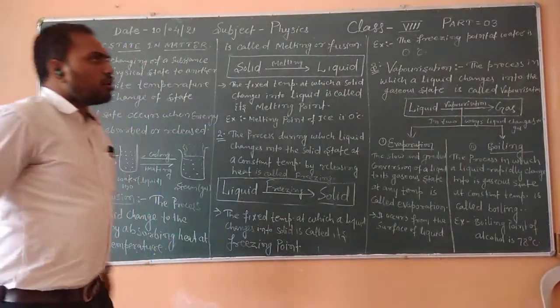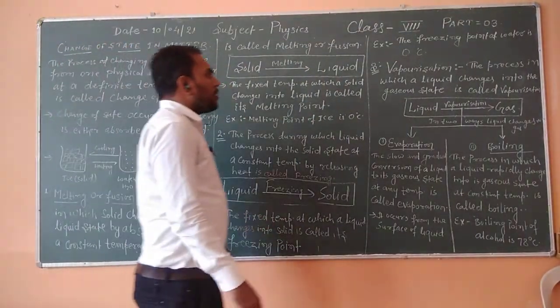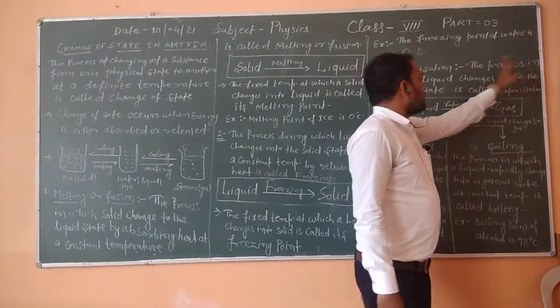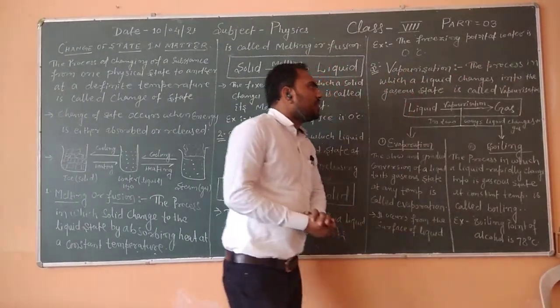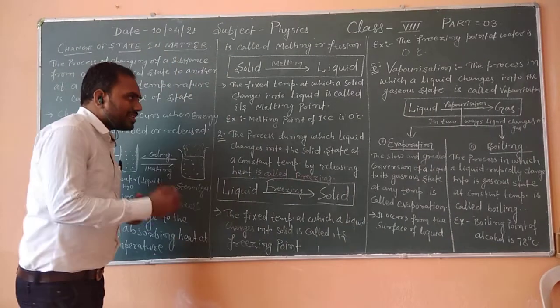The next terminology is vaporization. Vaporization is the process in which a liquid changes into the gaseous state.